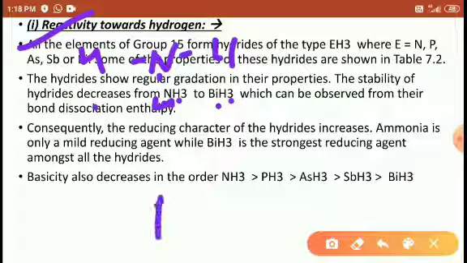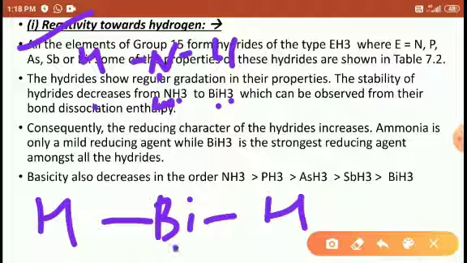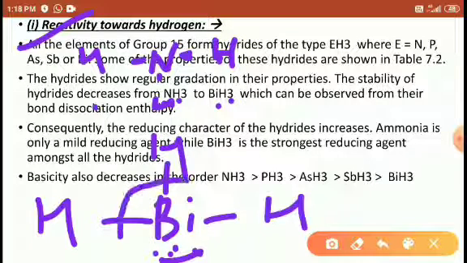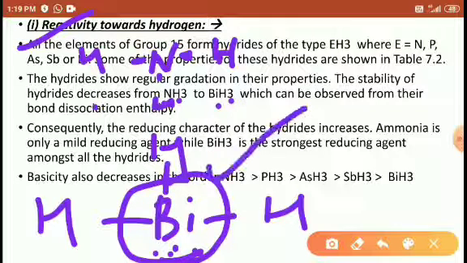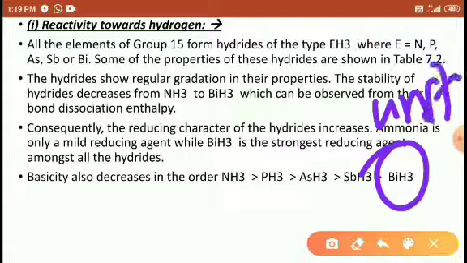and similarly the last element, bismuth, this is our hydrogen, right? Or you may say this is hydrogen here. Here the bond length between nitrogen and hydrogen is very small. The bond length is small, but bismuth is a very heavy species, so the heavy weight of bismuth cannot be tolerated by the hydrogen atoms. So that's why this is unstable. Yes, friends.